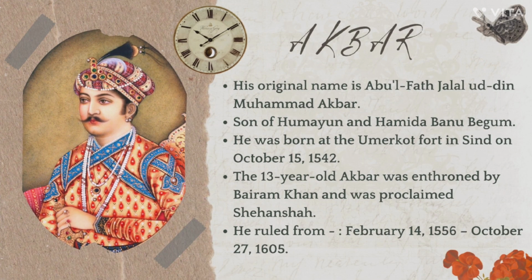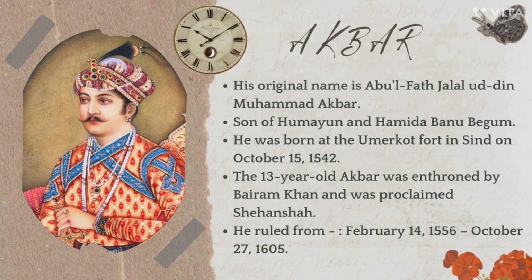Akbar's original name is Abu Effat Jalaluddin Muhammad Akbar. He is more famously known as Akbar the Great and was the third emperor of the Mughal Empire after Babur and Humayun. He was the son of Nasiruddin Humayun and succeeded him as the emperor in the year 1556 at the tender age of just 13 years.